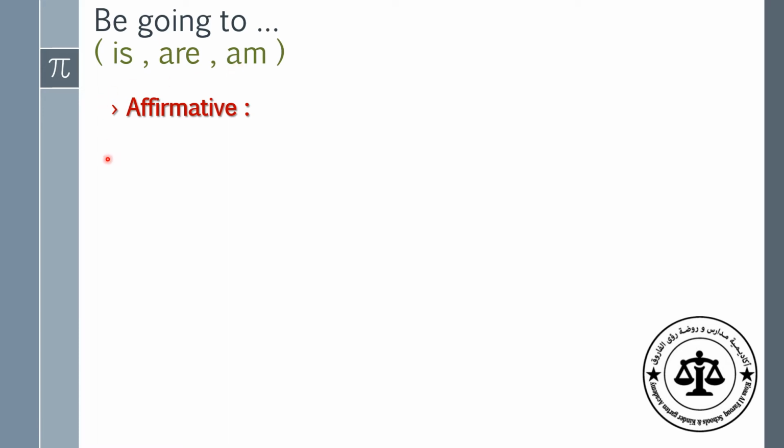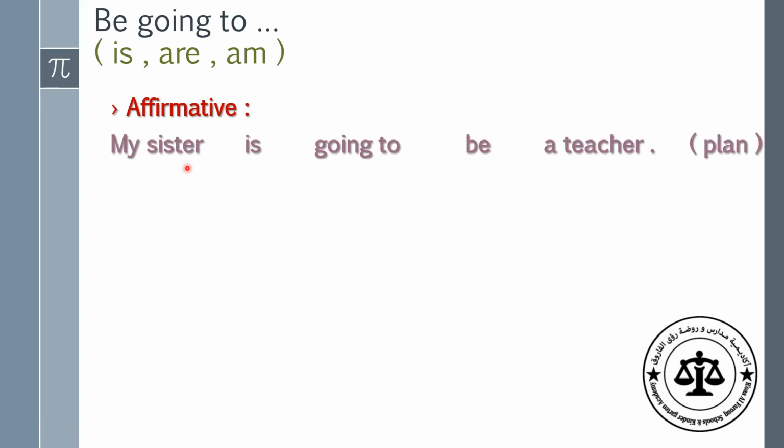Look at this sentence. My sister is going to be a teacher. This is a plan, so we use going to in this sentence. Here I'm talking about something that will happen in the future and this is a plan, my sister's plan for the future.